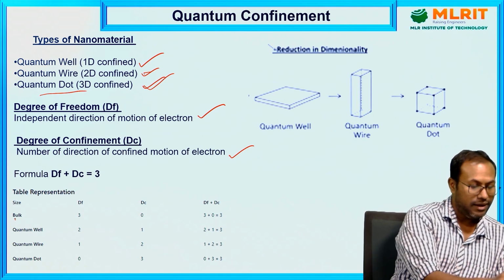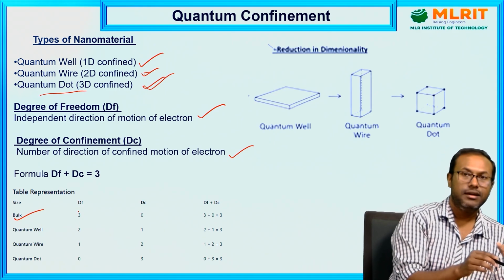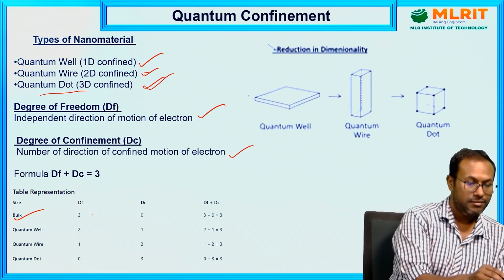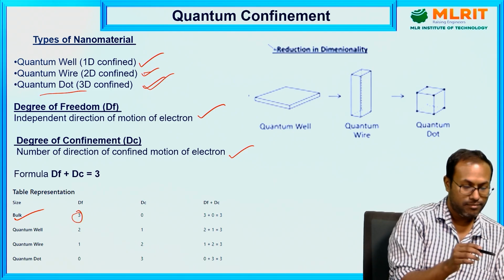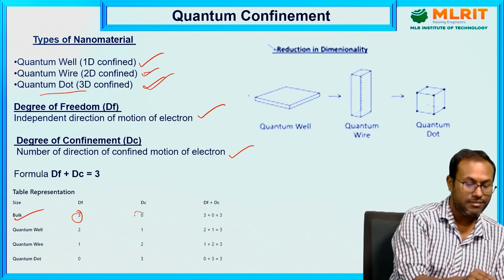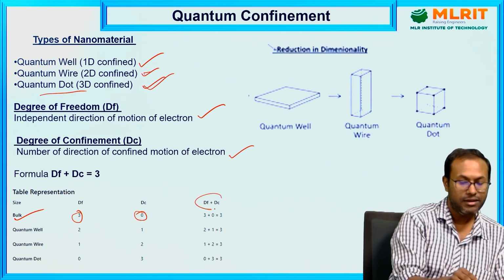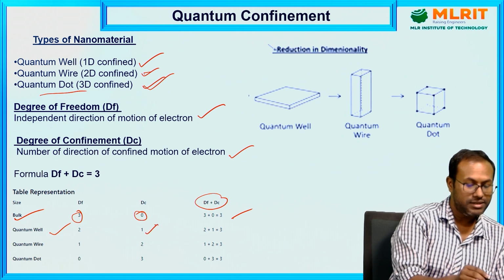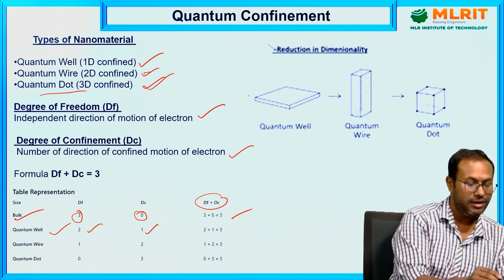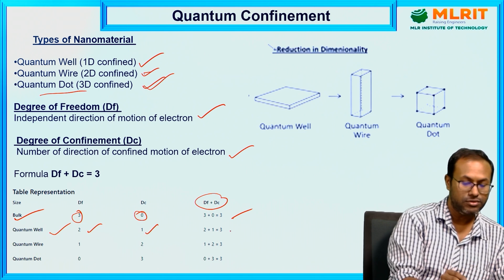In the case of bulk, all three dimensions are free, so the degree of freedom is 3, because all three dimensions are bulk order. The degree of confinement is 0, so the total is 3. In the case of a quantum well, one dimension is confined and two are free, so the degree of freedom is 2 and the degree of confinement is 1, total 3.